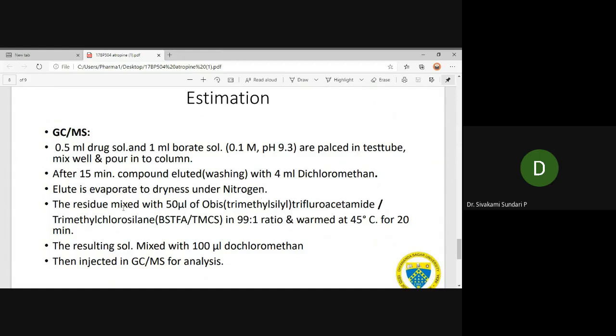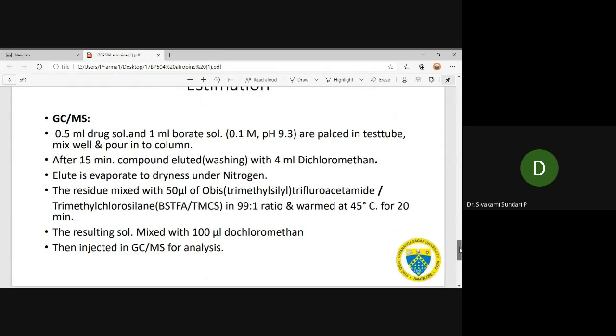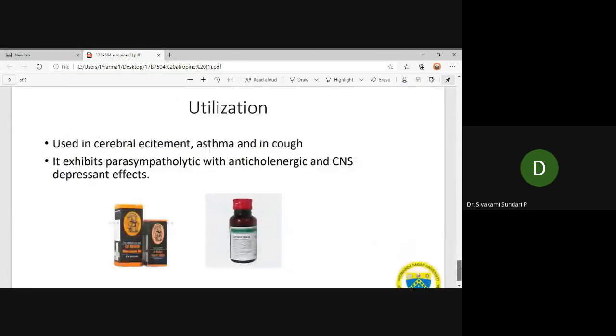The residue is mixed with 50 microliters of trimethylsilyl trifluoroacetamide or trimethylchlorosilane in a 99 to 1 ratio and warmed at 40 degrees Celsius for 20 minutes. The resulting solution is mixed with 100 microliters of dichloromethane and injected for GCMS analysis for further study.